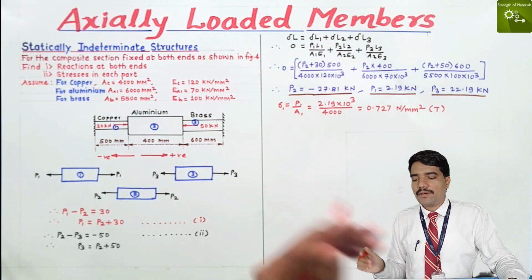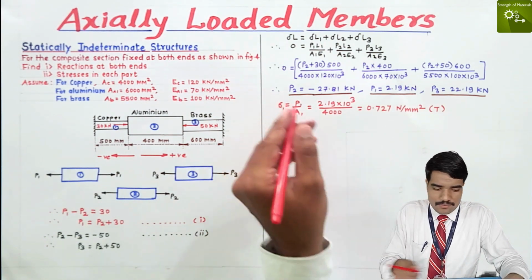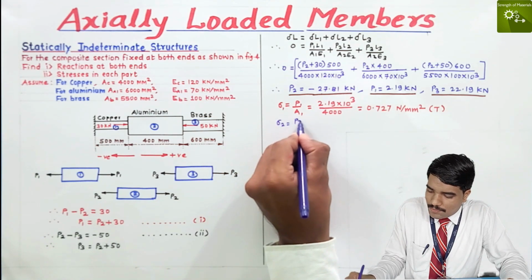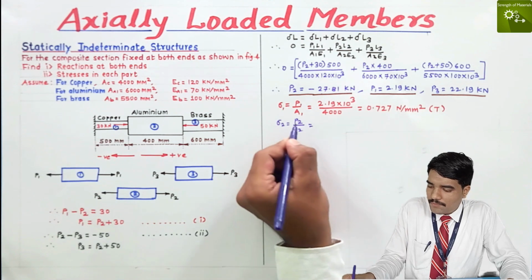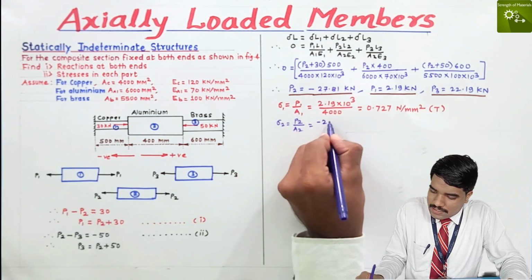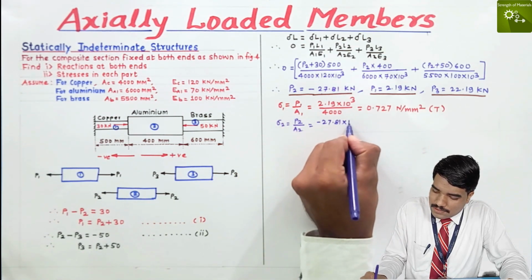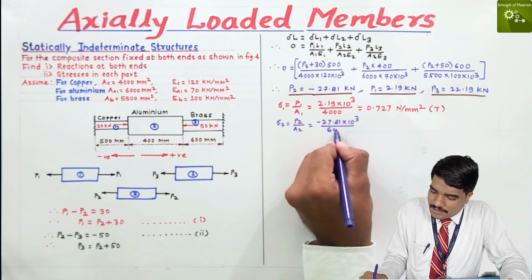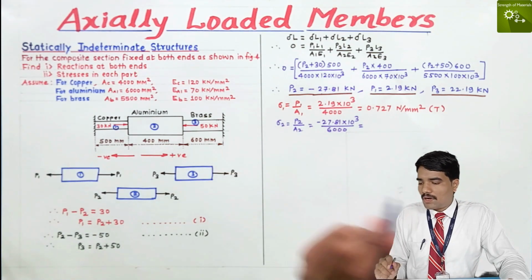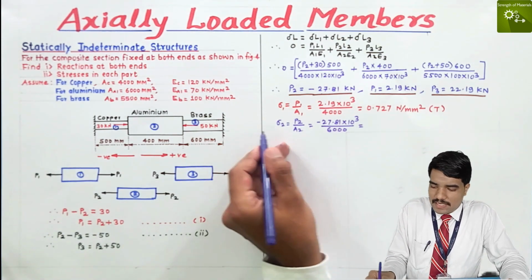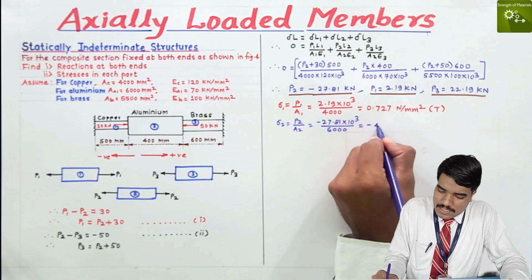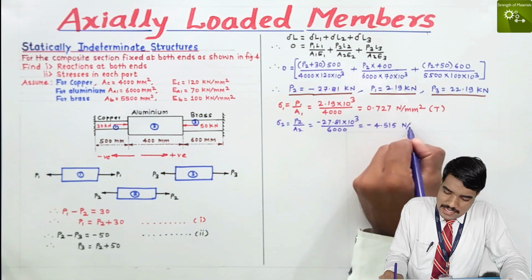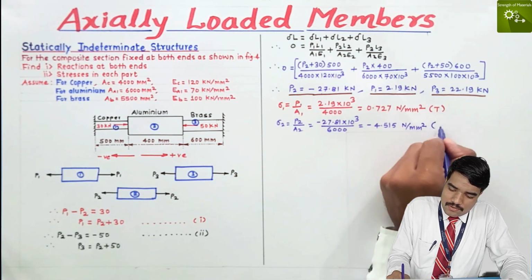Okay. Again, by doing simple calculations, we find the stress in the second member, that is sigma 2 is equal to P2 by A2. Put all the values. P2 is minus 27.81 into 10 raised to 3 divided by A2. A2 is 6000. We have got the stress in the second member and it is minus 4.515. Okay, the minus sign indicates that this is a compressive stress.